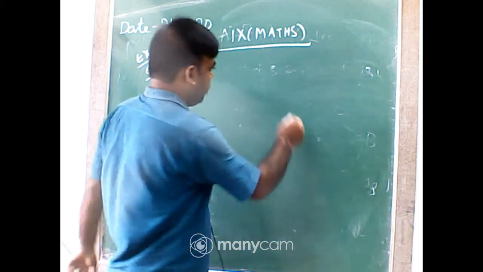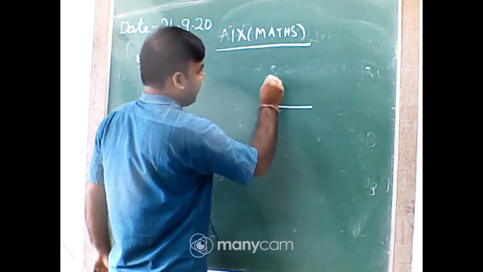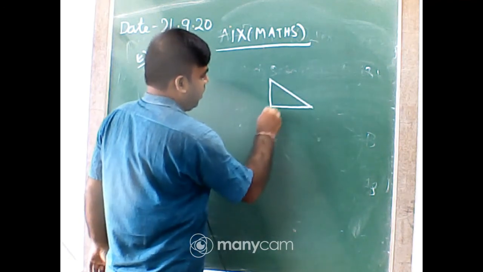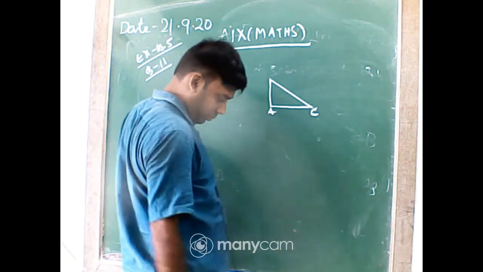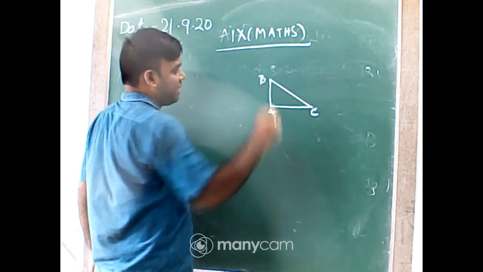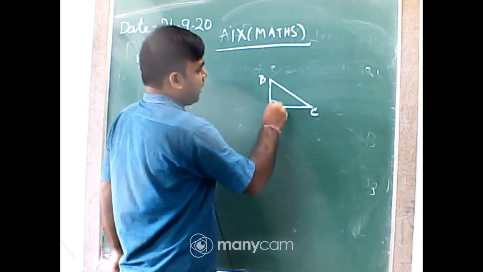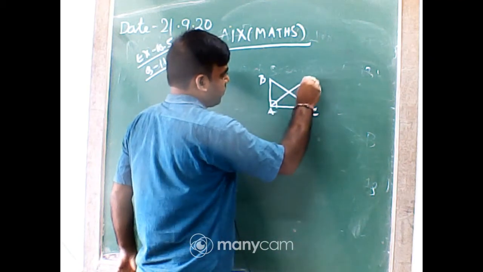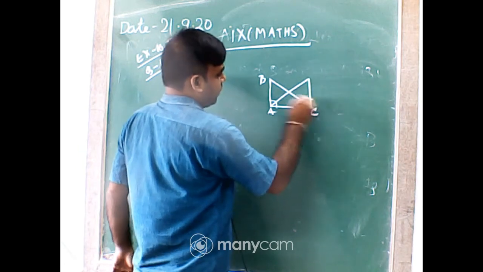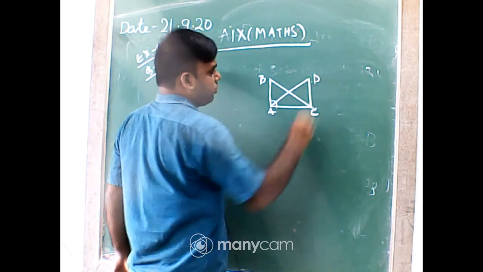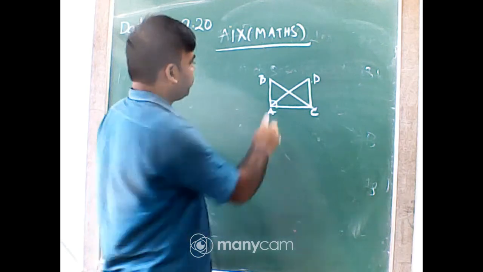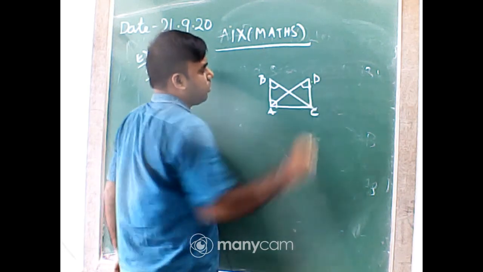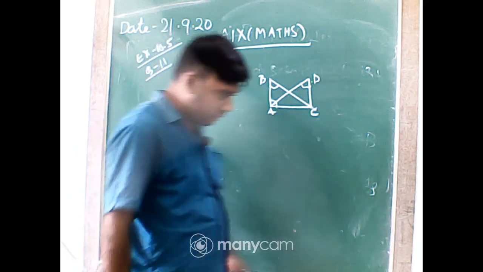First of all, I have drawn ABC, it's a right angle triangle, and ACD, that is also a right angle triangle. So that is not 90 degree. Okay, that should be 90 degree.